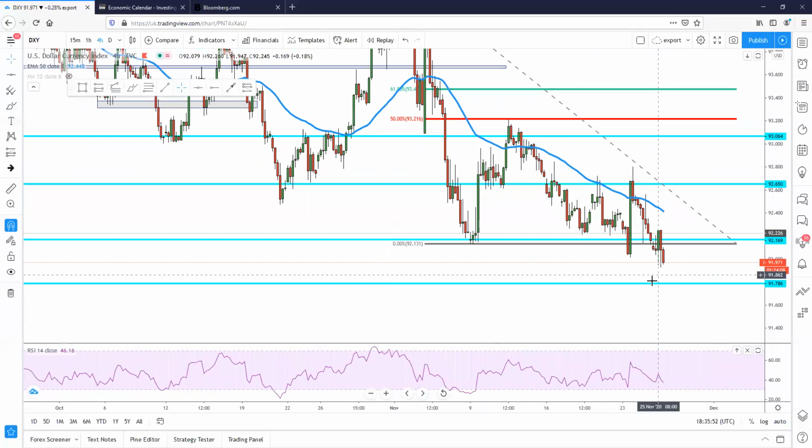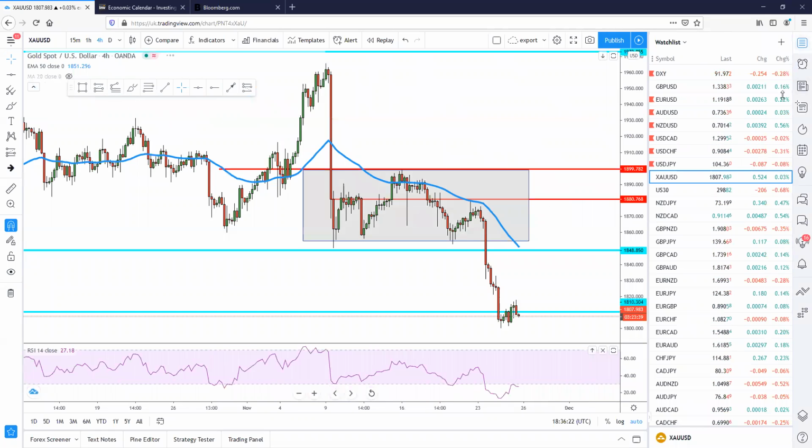But again, we can clearly see that if DXY does reach this level, we're going to see a massive bullish momentum, most likely because buyers are definitely waiting at the support level, because it's a multi-year support level. And once the price reaches this level of 91.786, the market could move upwards. We could see DXY getting pulled back up to highs of 92.39, which is this 50 MA resistance. And if that level breaks, we could see DXY rising again to highs of 92.65 and even highs at 93.06.